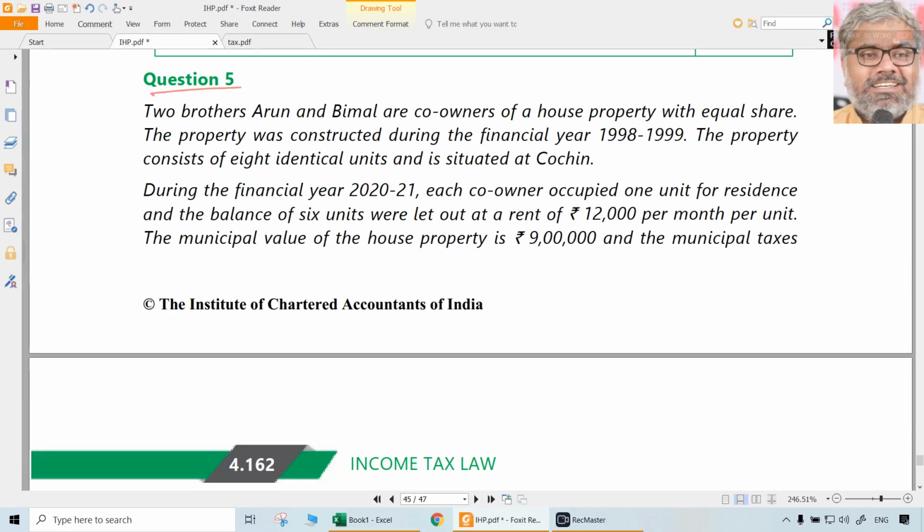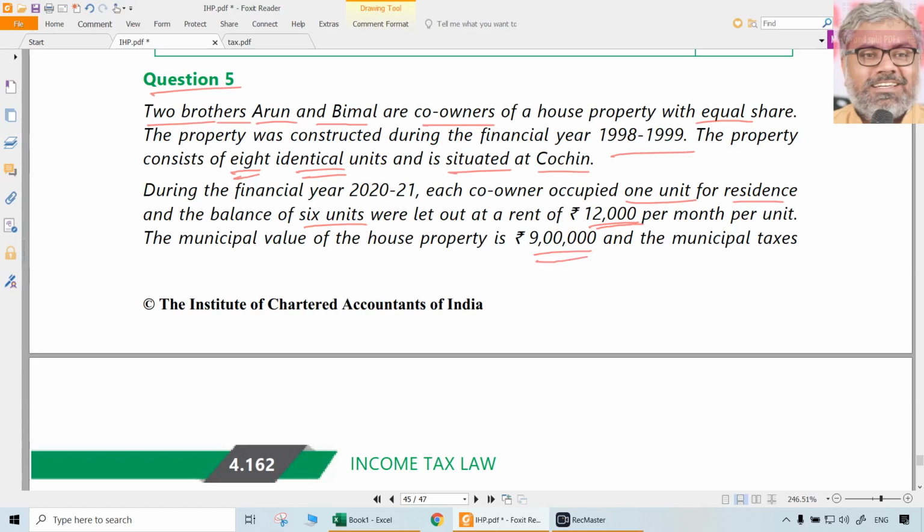Then question number 5. Two brothers, Arun and Bimal, let us call them A and B, are co-owners of the house property with equal share. Property was constructed long back, 98-99. It consists of 8 identical units and is situated at Cochin. During the financial year 2021, each co-owner occupied 1 unit for residence, and the balance of 6 units were let out at a rent of 12,000 rupees per month per unit.